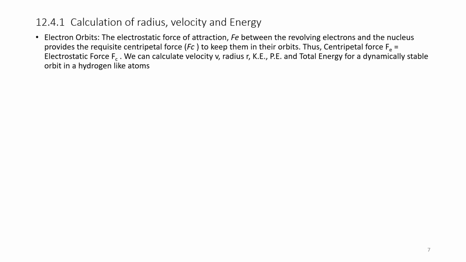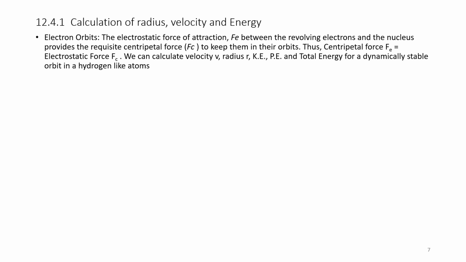Now let us calculate the radius, velocity and energy of different electron orbits and associated electrons. Electrostatic force of attraction Fe between a revolving electron and the nucleus provides the requisite centripetal force.